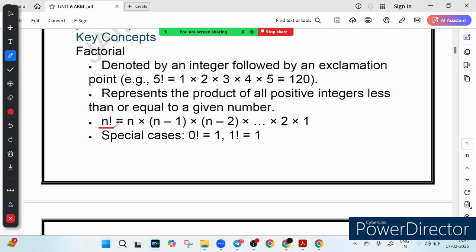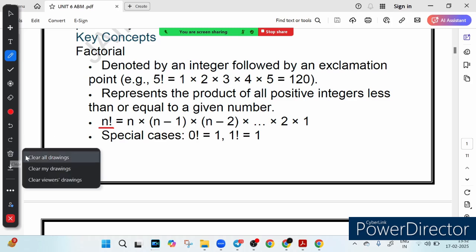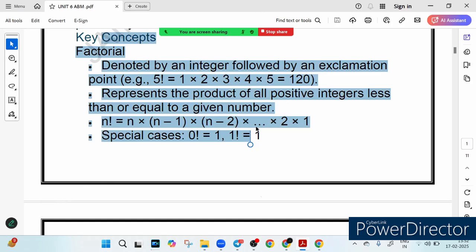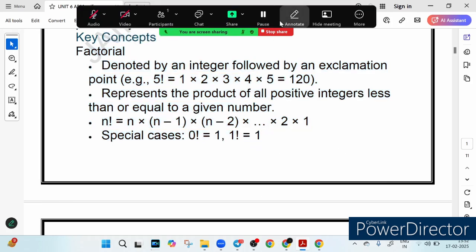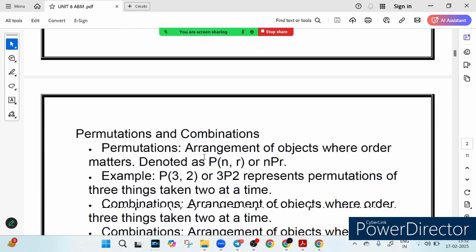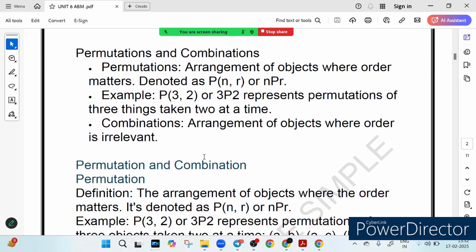So if we talk about n factorial, write all the numbers below n, like n, and multiply it with n. What are the numbers below n? n is an integer: n minus 1, n minus 2, n minus 3, n minus 4, n minus 5, down to 2 into 1. Multiply all of them with n, and you will get n factorial. So this is how you find the factorial. Suppose you want to find factorial of 9, right? So how do you find 9 factorial? 9 factorial is equal to 9 into 8 into 7 into 6 into 5 into 4 into 3 into 2 into 1, right?